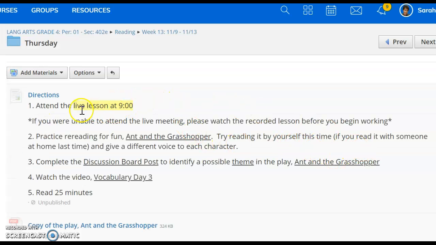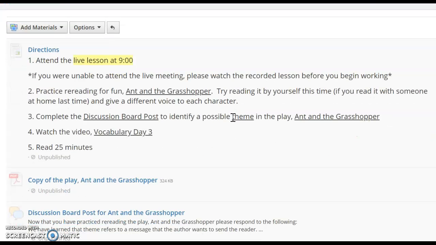So now we're going to click to open up Thursday. During our live lesson, we will again go back and practice reading together Glūs kābé, An Old Man Winter. If you cannot attend, please watch the recorded lesson. After that, I just would like you to practice rereading Ant and the Grasshopper just for fun. Try reading it by yourself this time.